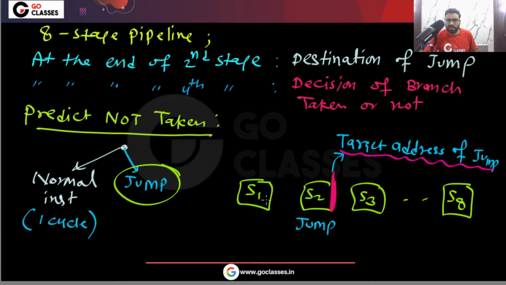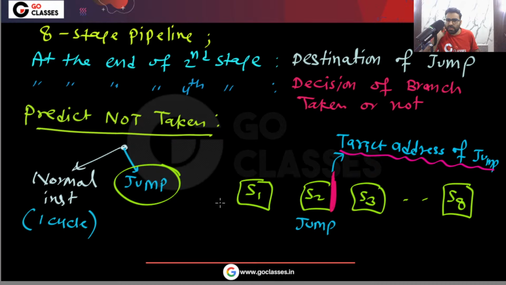So remember, there are two ways. What are the two ways? Either we will not fetch the next instruction. As soon as we fetch the jump instruction, we stop fetching the next instruction. That is one way. In the first stage, if you are decoding, meaning in this first stage you find out that the instruction is a jump instruction, then when the jump instruction goes to stage 2, we will not fetch the next sequential instruction.